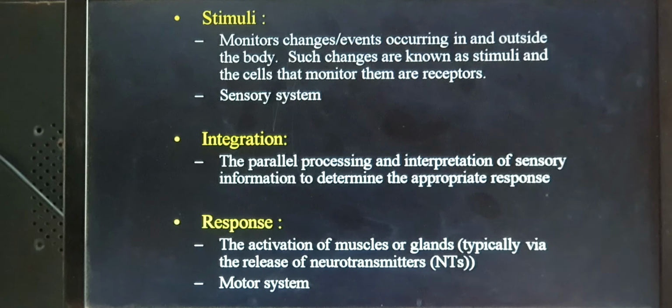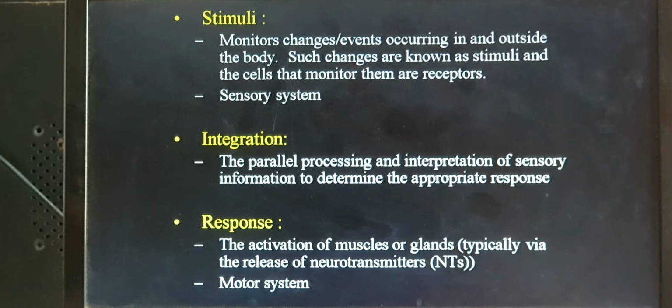The stimuli is detected by the nerve endings or the receptors and carried through the sensory nervous system towards the spinal cord and the brain. Once the stimulus has reached the brain, another process is going to happen. According to the stimulus, appropriate integration is going to develop. Integration means the received information is processed properly and understood properly, compared and contrasted with old memory, and after that it will take the decision. That decision making is called integration.